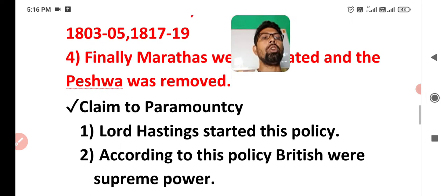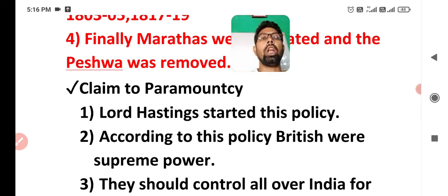In the next policy, you will learn about the claim to Paramountcy. Another question will be in your mind: sir, what was the claim of Paramountcy? Lord Hastings started this policy. According to this policy, the British were the supreme power.